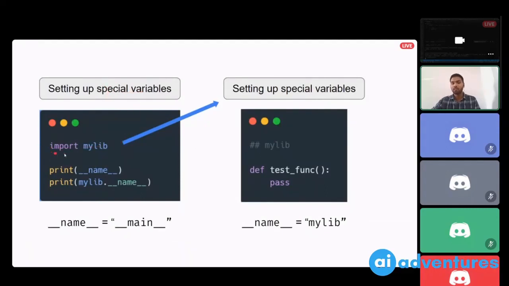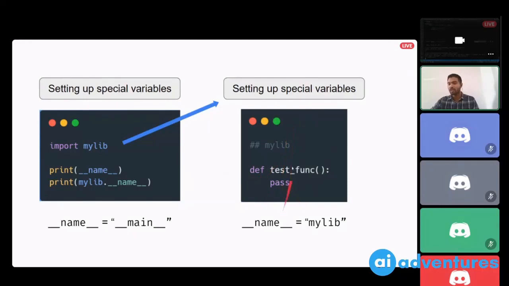The first line is import mylib. To execute this piece of code, your control of execution will basically try to import this mylib file. Now before actually executing any piece of code here in the mylib file, it will again set up some special variables for this file. For this file, the special variables will be set, and then the first line of code will be executed, then second line, then third line, then fourth line.